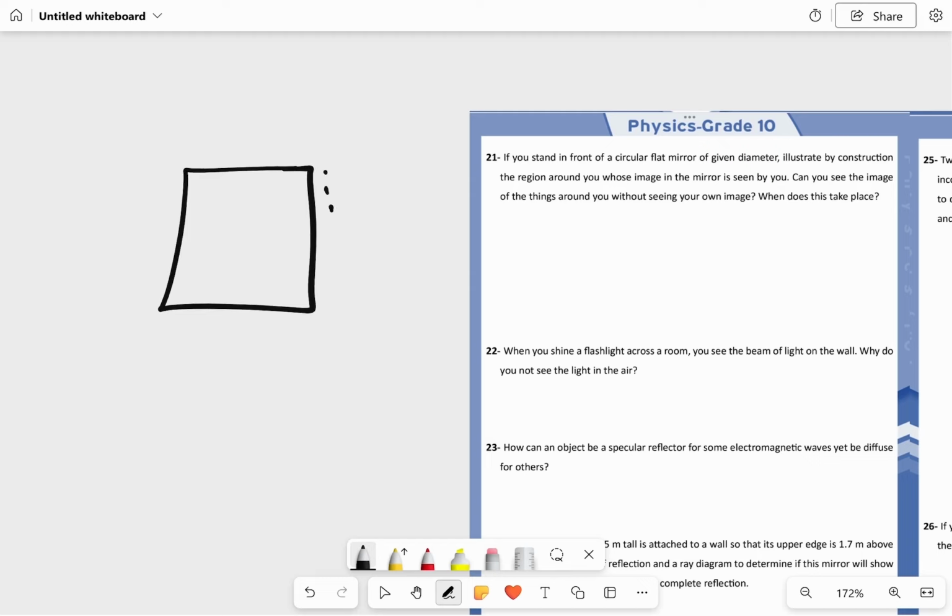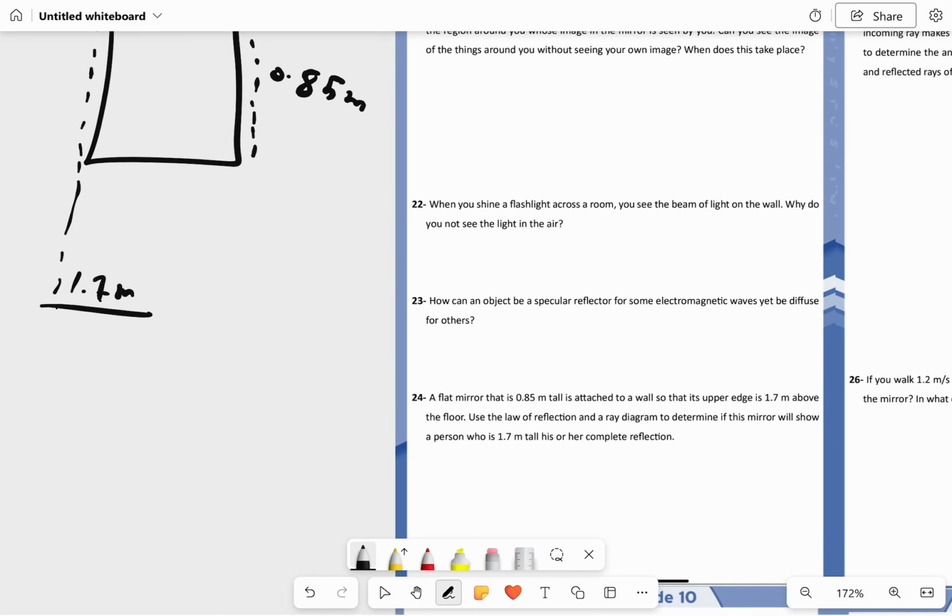The height of it is equal to 0.85 meters, and the height of it from the wall is equal to 1.7 meters. Use the law of reflection and a ray diagram to determine if the mirror will show a person who is 1.7 meters tall his or her complete reflection.